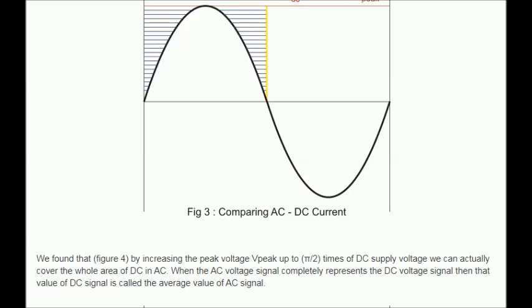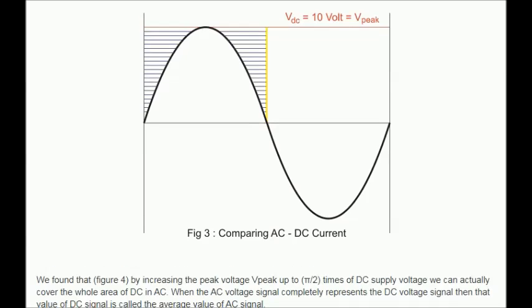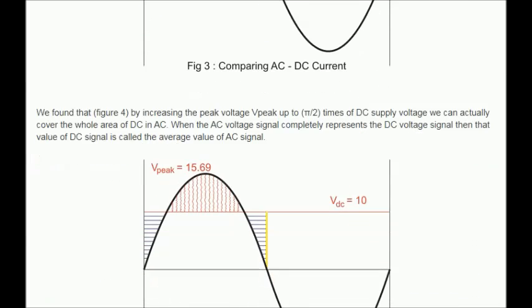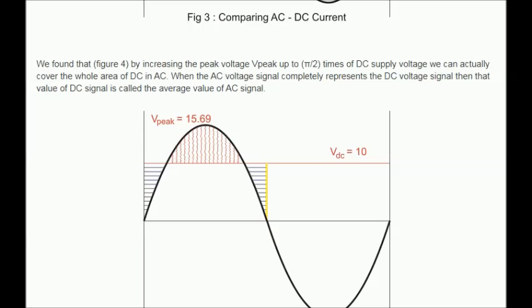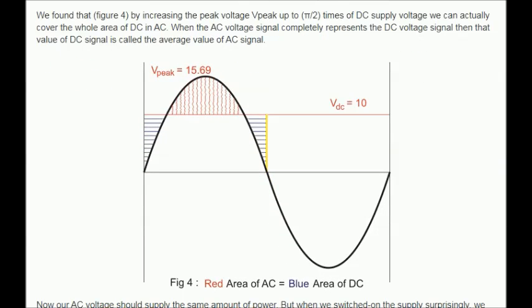We found, figure 4, that by increasing the peak voltage V peak up to pi by 2 times the DC supply voltage, we can actually cover the whole area of DC in AC. When the AC voltage signal completely represents the DC voltage signal, then that value of DC signal is called the average value of AC signal.